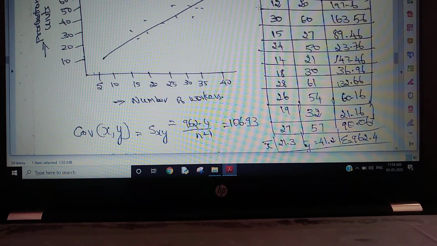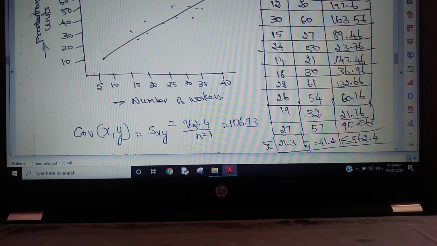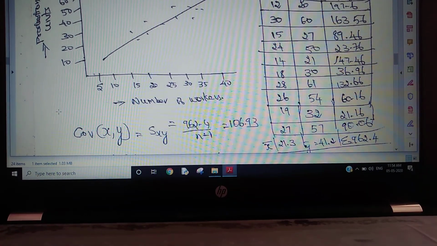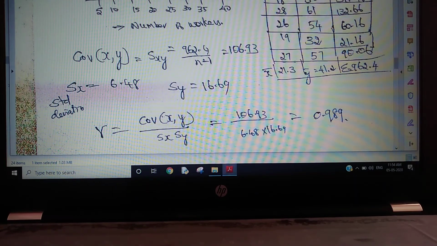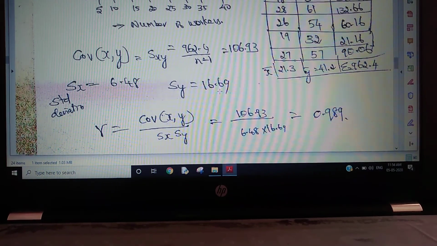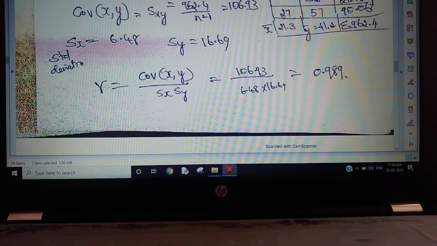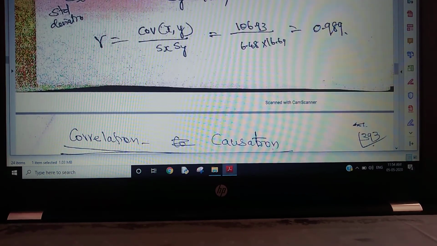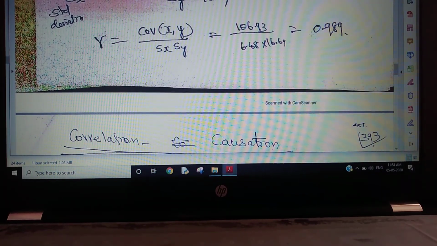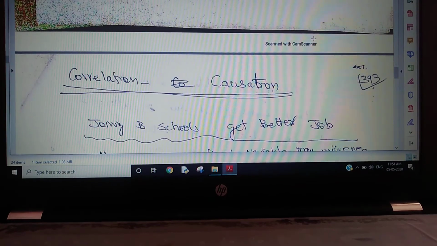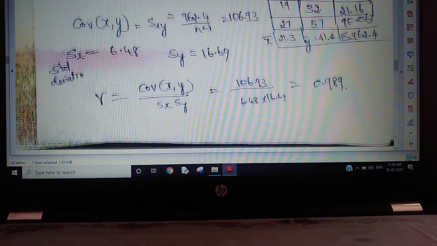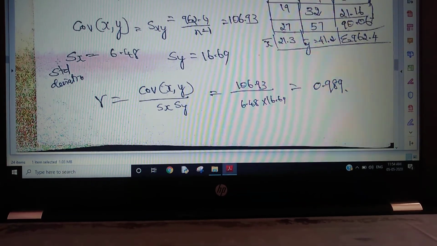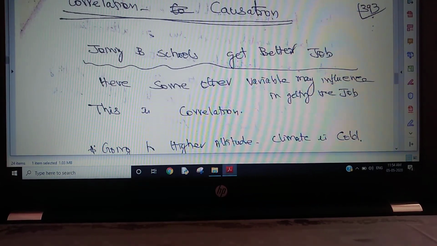The number of samples is 10, so 10 minus 1 is 9. So we found the R value, 0.989. If it is R squared, it is the coefficient of determination.